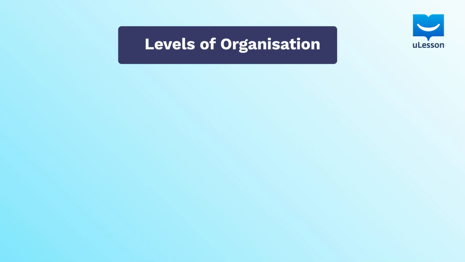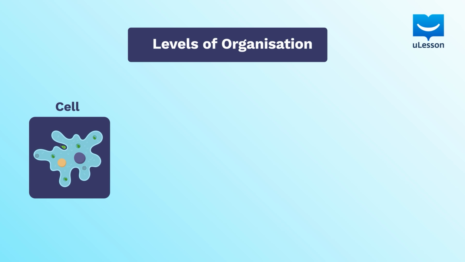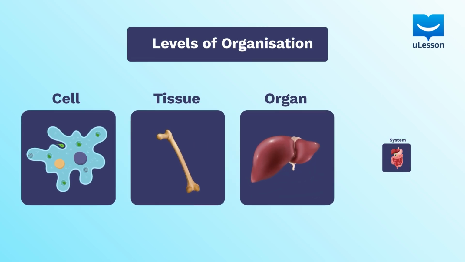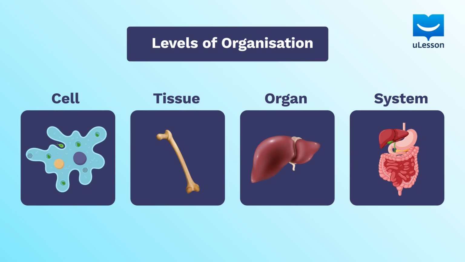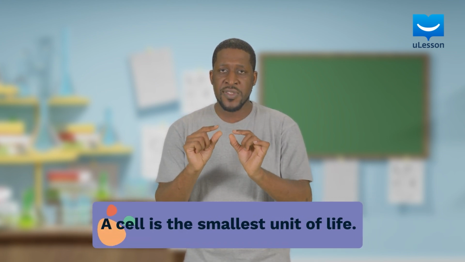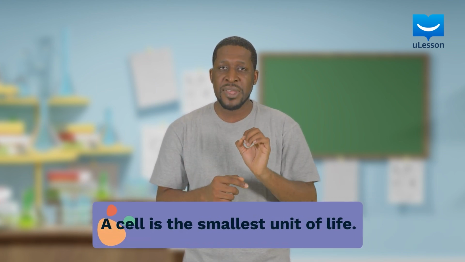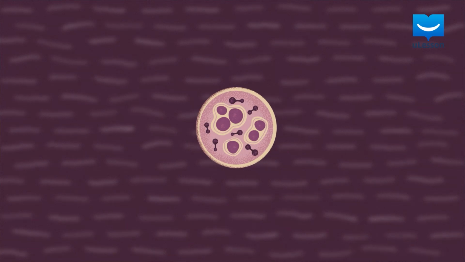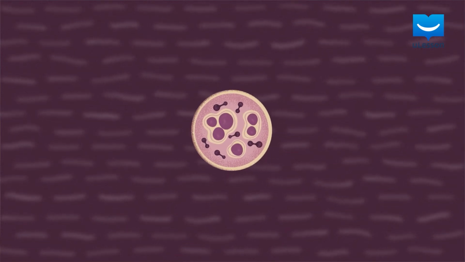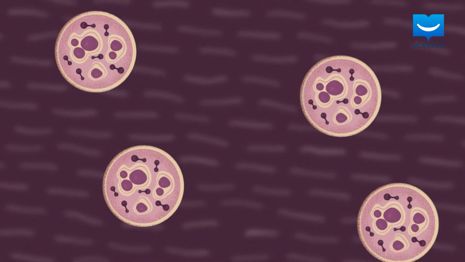This means that living things can either exist as a single cell, as a tissue, as an organ, as a system, or as a collection of systems. In the order of evolution, cells come first. Now, a cell is the smallest unit of life. It is the simplest form of life. Living things can be made up of a single cell or 2 or more cells.